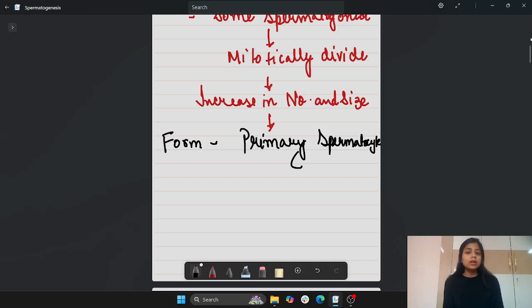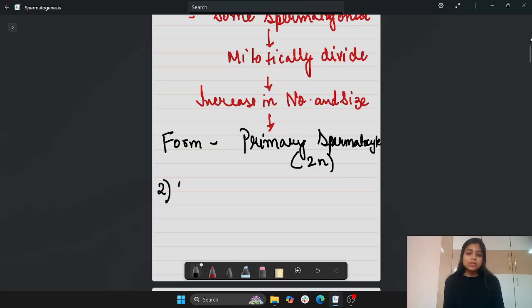We have already learned it in class 11. So the chromosome number will remain 2n. So the spermatogonia produce the primary spermatocyte with the help of mitotic division.